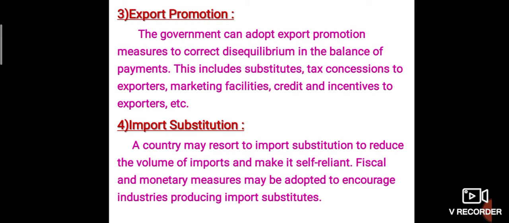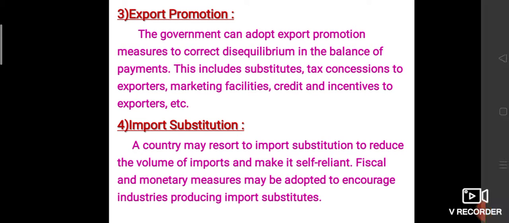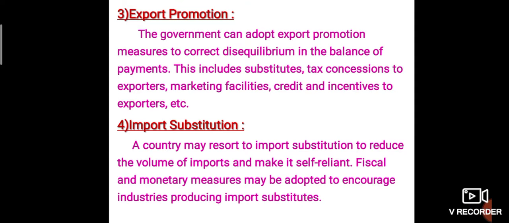Export promotion. The government can adopt export promotion measures to correct disequilibrium in the balance of payments. This includes tax concessions to exporters, marketing facilities, credit and incentives to exporters, etc. Import substitution.